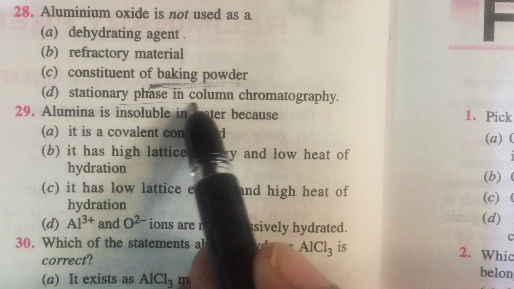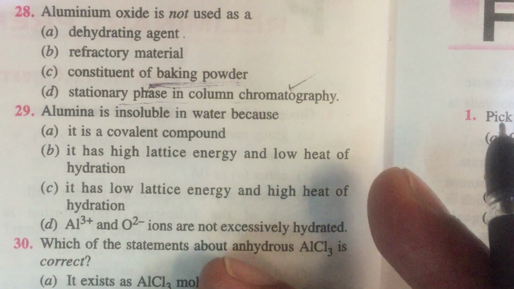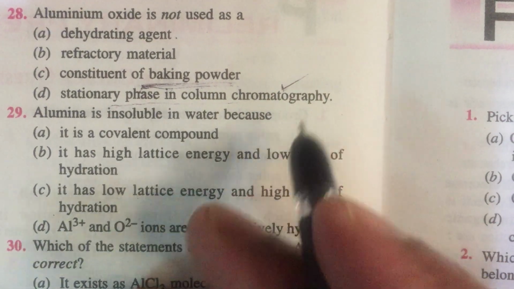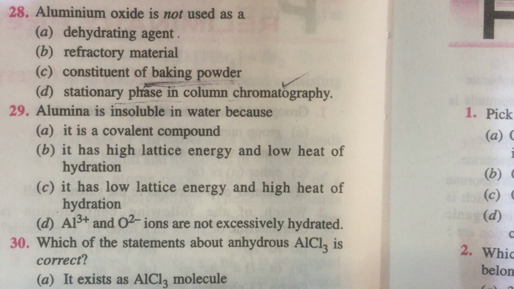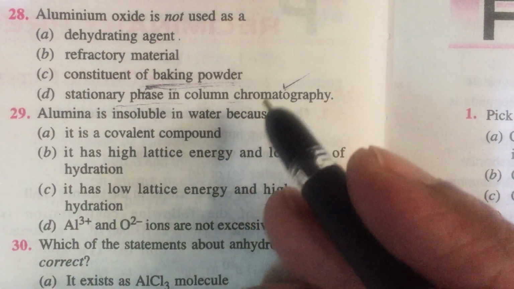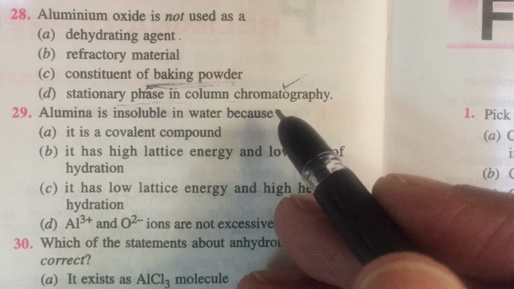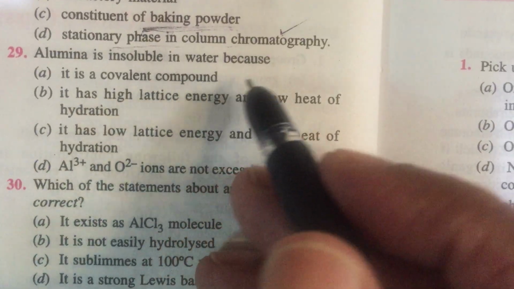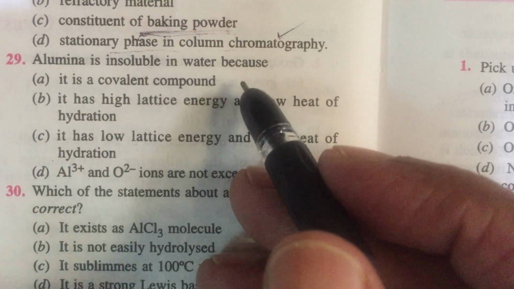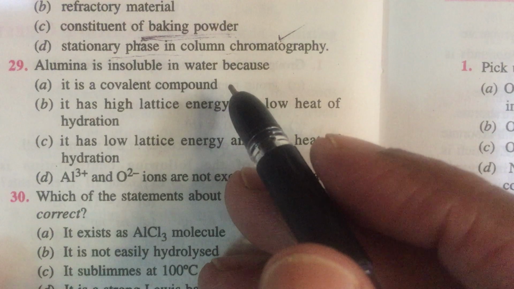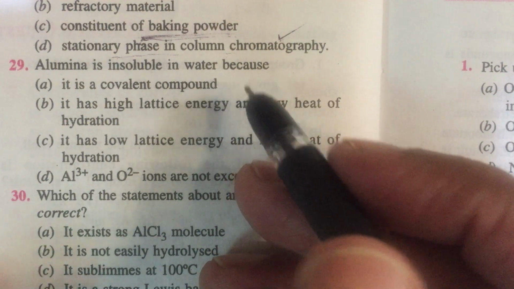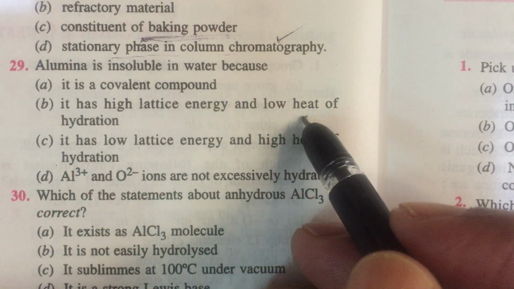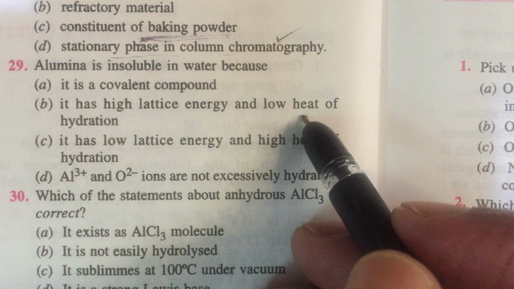Al2O3 is used as a stationary phase in column chromatography. This is true, because column chromatography is a technique of separating mixtures using an Al2O3 column. Alumina is insoluble in water. Any material is insoluble in water if its lattice energy is high and hydration energy is low. The best option is B.